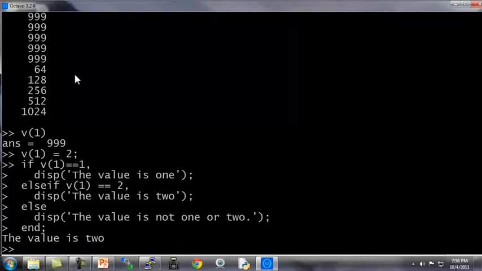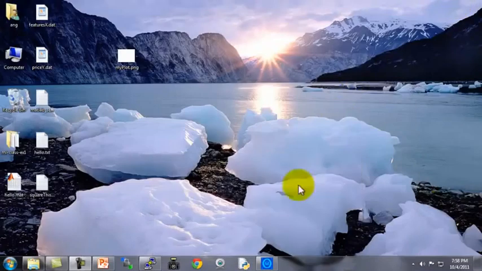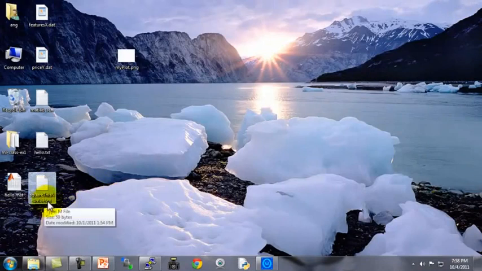Finally, let's talk about functions and how to define them and how to use them. Here's my desktop, and I have predefined a file, or pre-saved on my desktop a file called squarethisnumber.m.